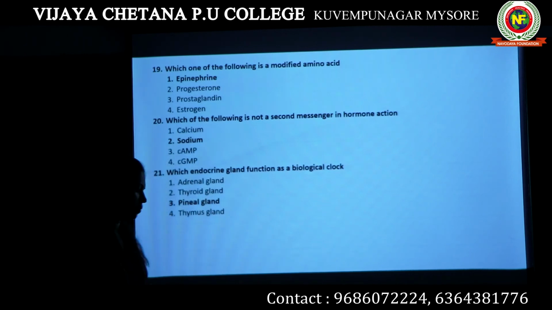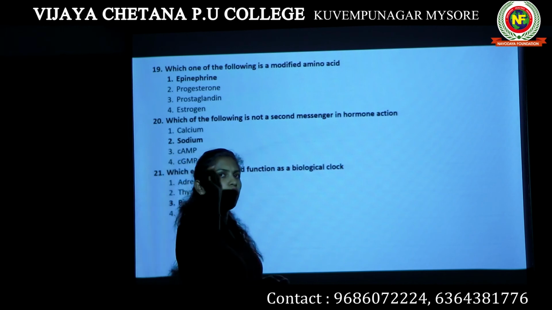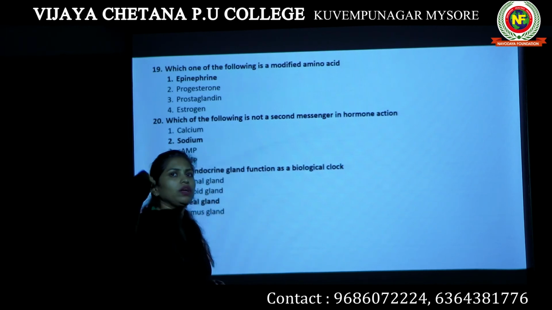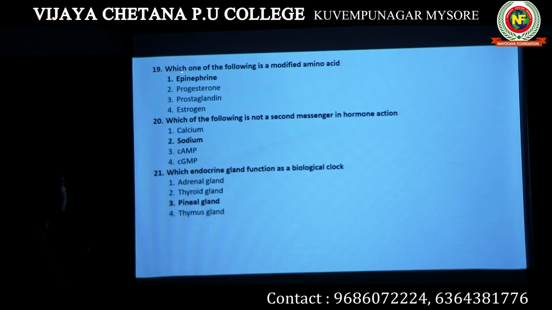Under amino acid derivatives, I mentioned one hormone which is actually obtained from an amino acid. Options are epinephrine, progesterone, prostaglandin, estrogen. These hormones are steroid hormones, whereas epinephrine, which is also adrenaline, is a modified amino acid. So option 1 is the answer.